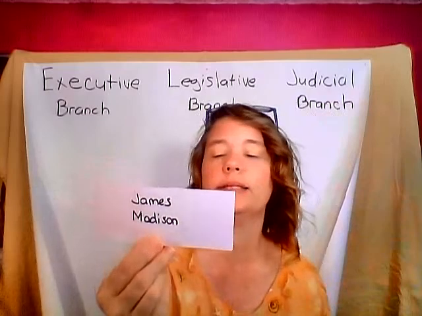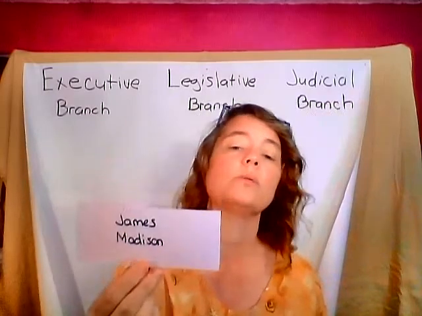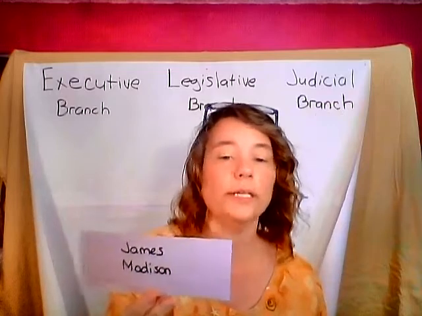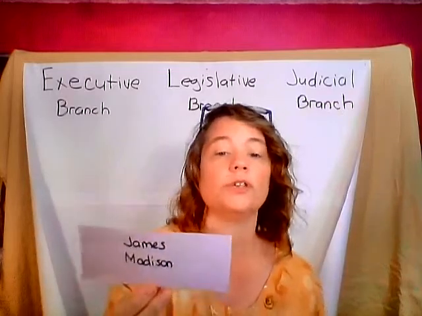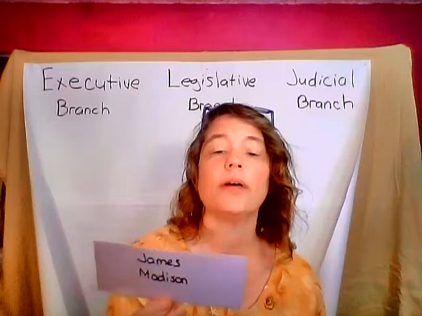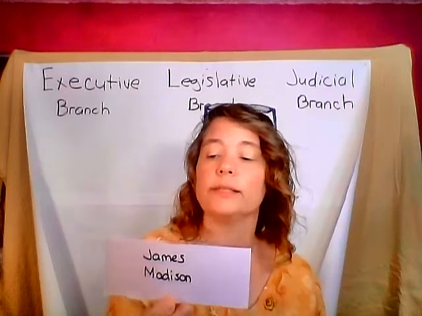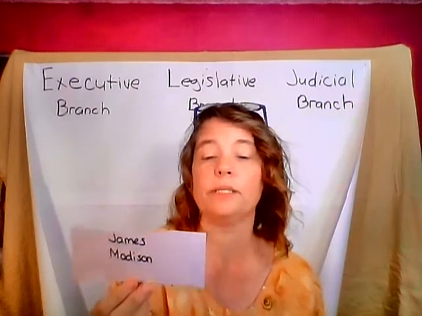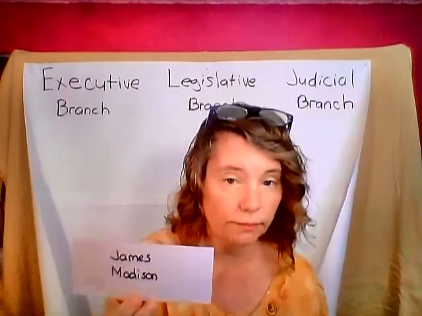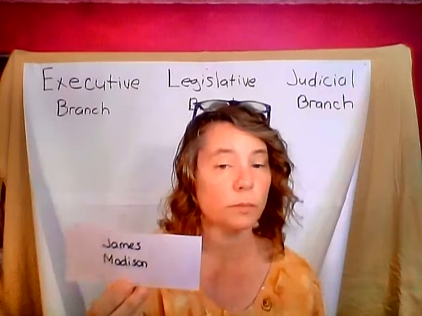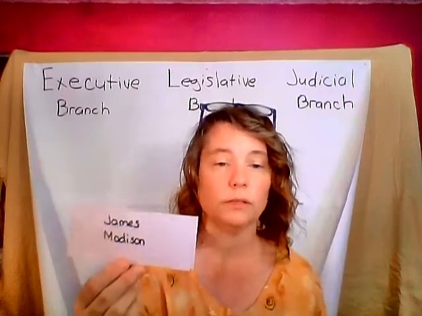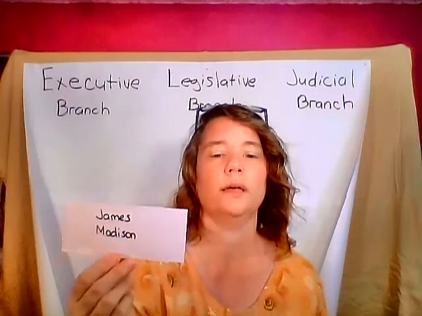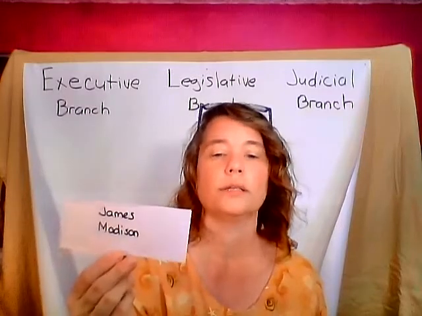He was also the one who talked to the Baptists and told them if they agreed to the Constitution and they would help Virginia to ratify the Constitution, that he would start a Bill of Rights that would give them their religious freedom. Remember, the Baptists wanted religious freedom because they were afraid they wouldn't be able to worship God the way they wanted to. So that was James Madison. He was a huge, huge person in our Constitution.